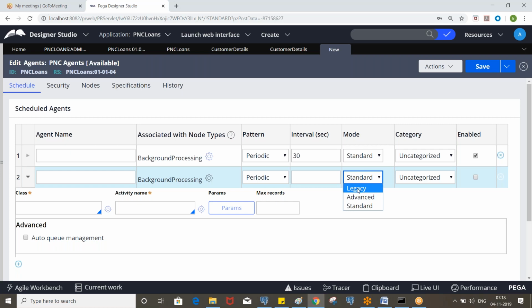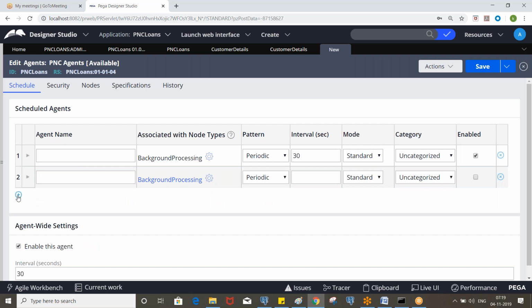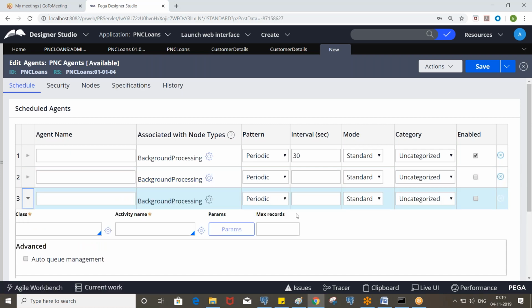Legacy has been deprecated, we don't use that, okay? So that is the reason you don't need to create multiple agents in a single rule set, okay? So we create the scheduled agents, multiple, right? Inside this you can create a number of the standard or advanced agents, okay?